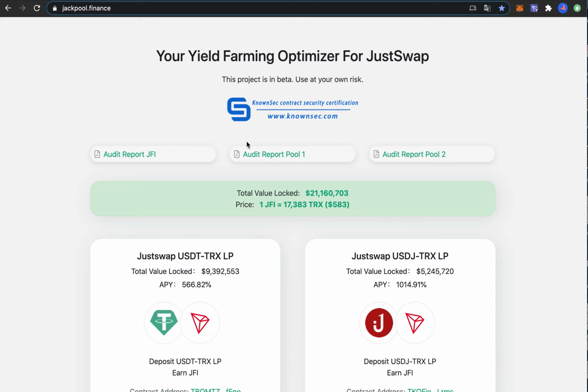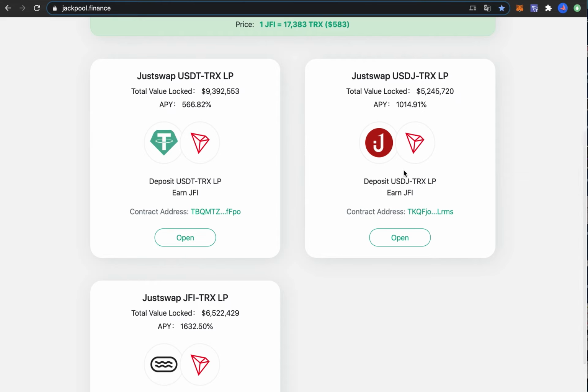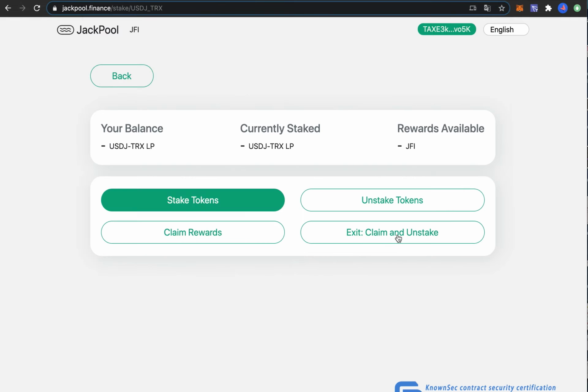So now, how does it all work? I've actually supplied money in this pool right here with 50% USDJ and 50% TRX. And as you can see here, I have money staked here, and this is my reward, which is available. This is about 30 minutes worth of rewards. And if you want to claim the rewards, you would simply click claim rewards.